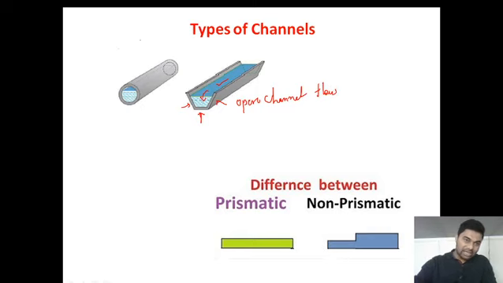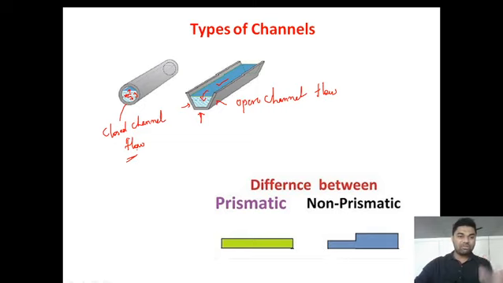Look at this figure, the water which is flowing through this pipe. Look at this water. It is bounded on all sides. There is no free surface of the water which is left to the atmosphere. So this type of channel is known as a closed channel. We call this type of flow closed channel flow,